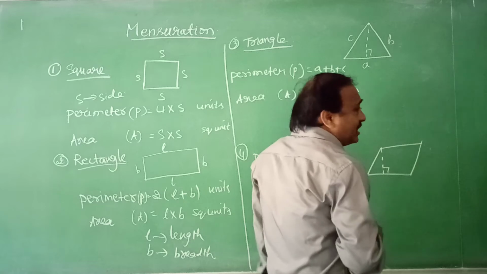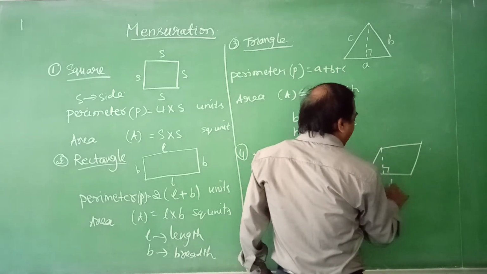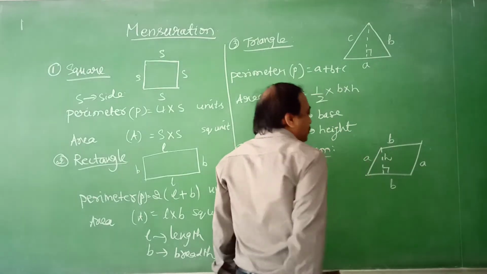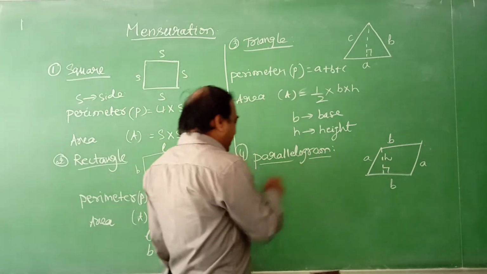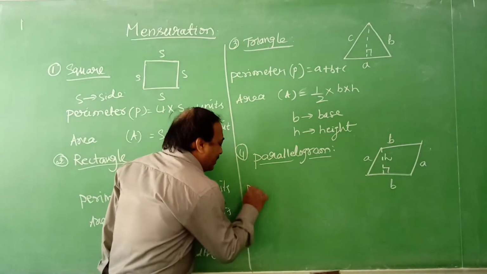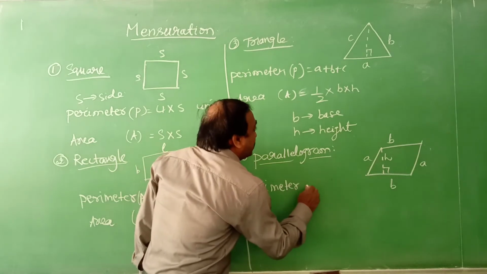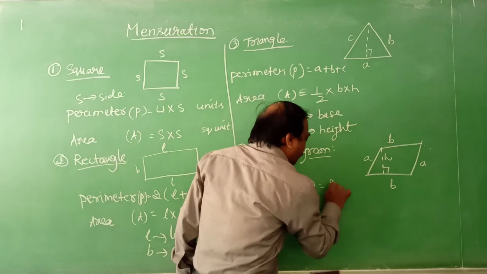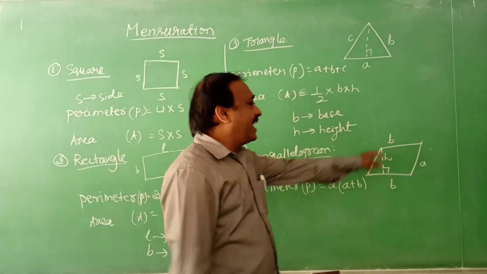Suppose you denote these as B and B, then here A and A, and this is H. So opposite sides are equal in a parallelogram. So perimeter is similarly the sum of all the sides, which is 2 times A plus 2 times B, you can write 2(A plus B). Adding all the sides.